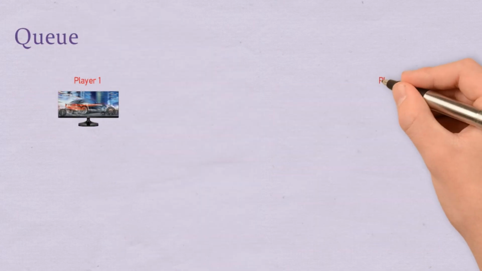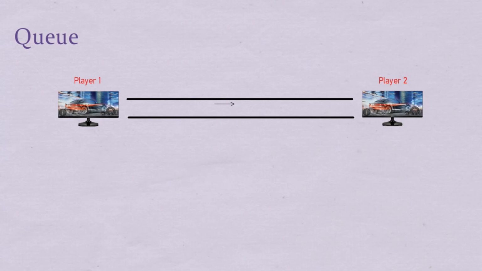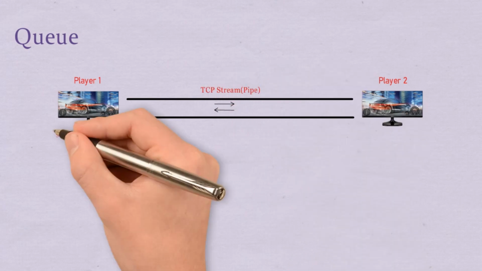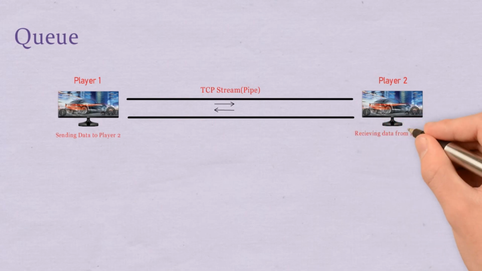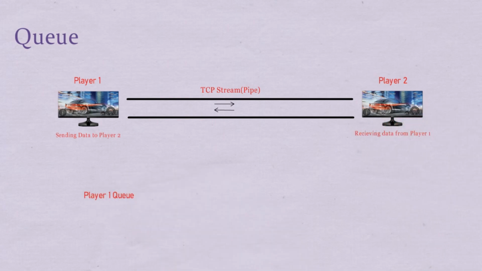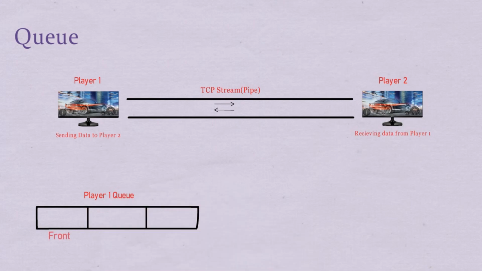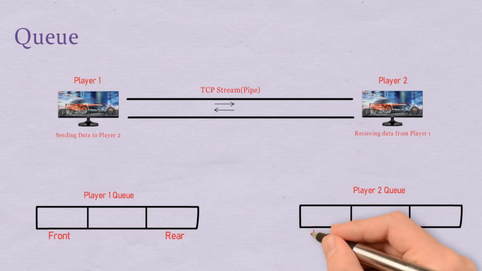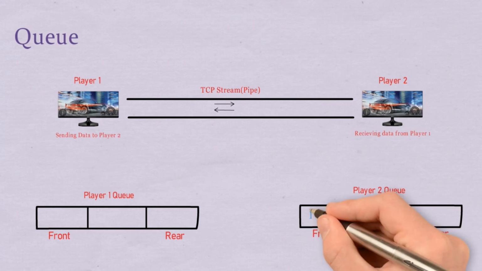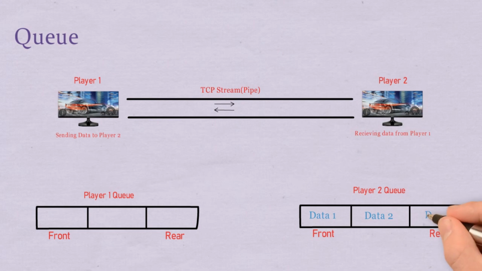We are also using a queue for storing the data packets sent and received between the two systems in online multiplayer mode. While playing this game in online mode, data will be sent and received continuously between the two systems. Player 1 sends the data in the TCP stream while Player 2 reads the data from the stream in the same order, stores it in the queue, and dequeues the data for further processing.